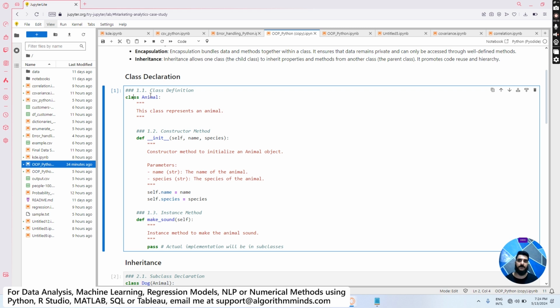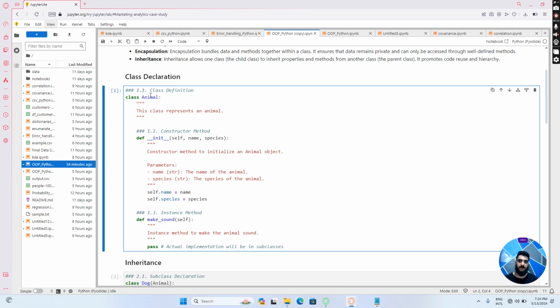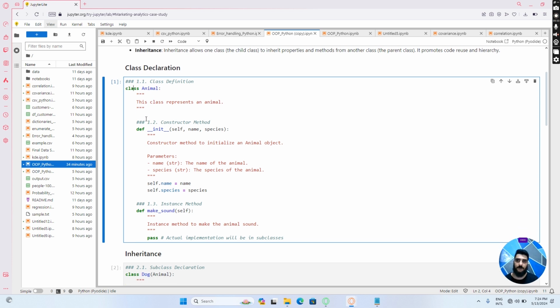For example, if you are dealing with cars, you can name your class Car. For the purpose of our learning, I have created a class named Animal, and I have also added some comments so you can understand what it represents. This class represents an animal.